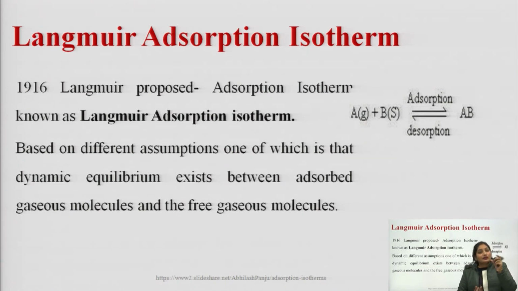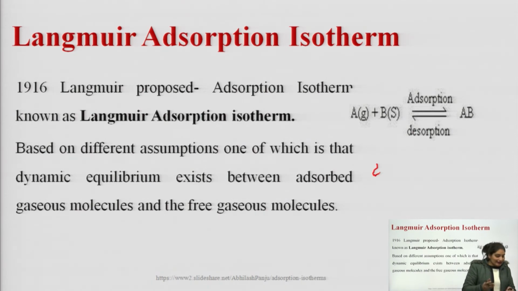One assumption is that there is a dynamic equilibrium between the adsorbed gaseous molecules and the free gaseous molecules, meaning an equilibrium exists between both.